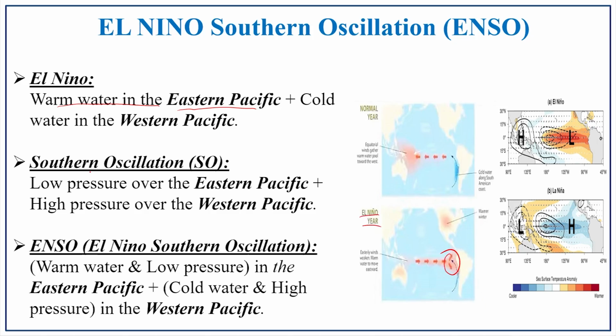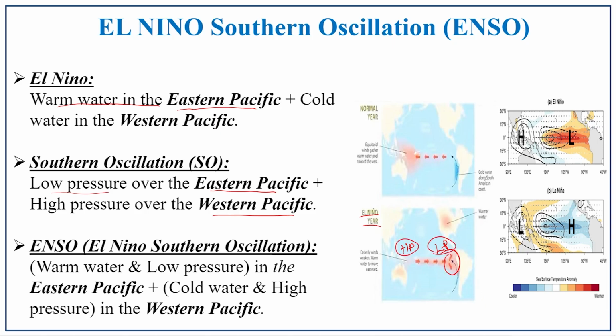And then Southern Oscillation, what happened? Here you have the low pressure over the eastern Pacific. Because of the warm condition, there is a low pressure, and high pressure over the western Pacific. So, here you have the high pressure. As there is an interconnection between the El Nino and the air circulation, that is air pressure, the pressure is influenced.